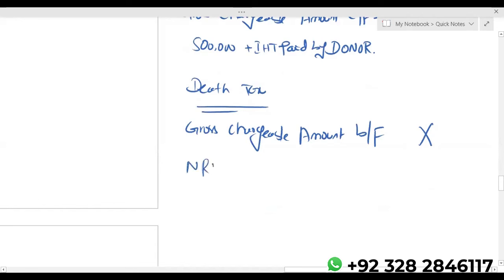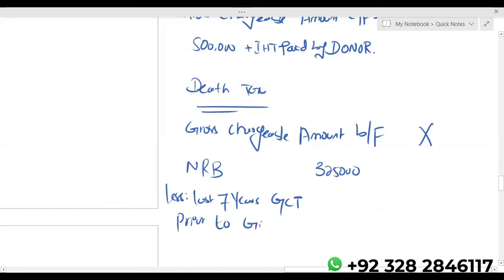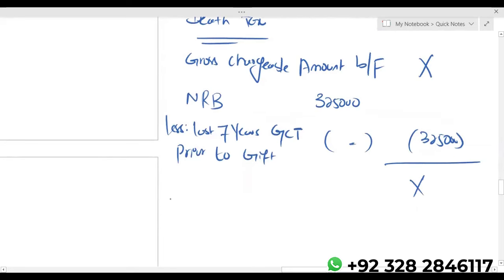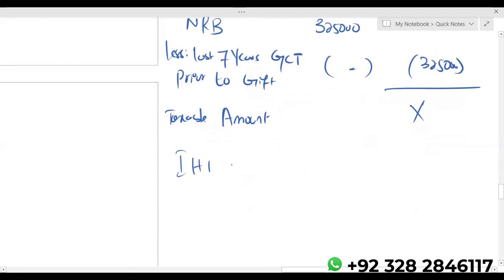Nil rate band, 325,000, unless there was a gross chargeable transfer in the last 7 years prior to the gift. Assuming I don't have one, the entire 325 is available. Whatever comes over that will be your taxable amount. On this taxable amount, we have to pay IHT at 40%. I'm just assuming it is 50,000.